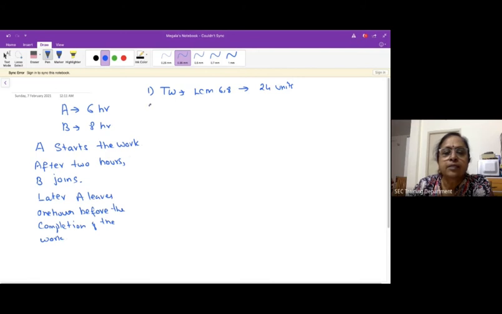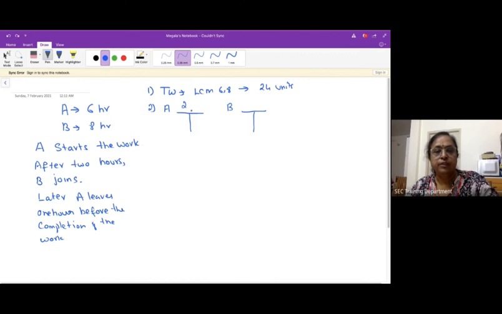And the second step is the individual efficiency. A is going to take 6 hours, B is going to take 8 hours. Therefore, the rate is going to be 4 and 3.